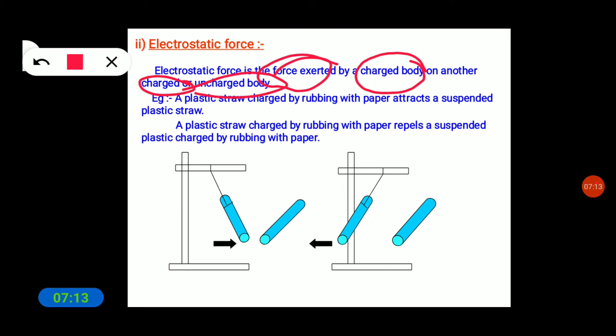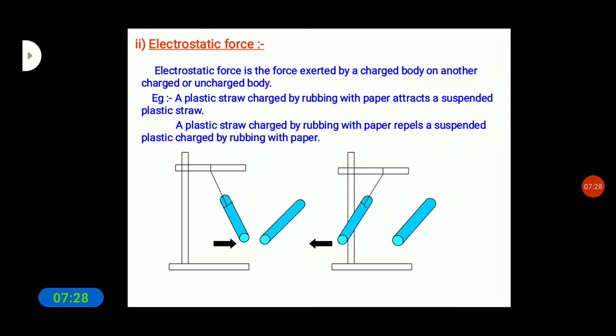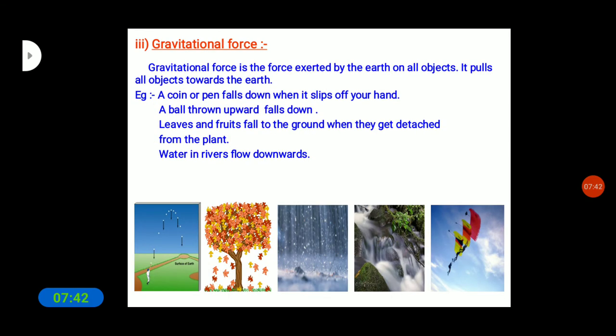Okay. So another one is a plastic straw charged by rubbing with paper, which repels a suspended plastic straw charged by rubbing with paper. So this is a kind of force, the electrostatic force, which comes under non-contact forces. Okay. So another one is the gravitational force.